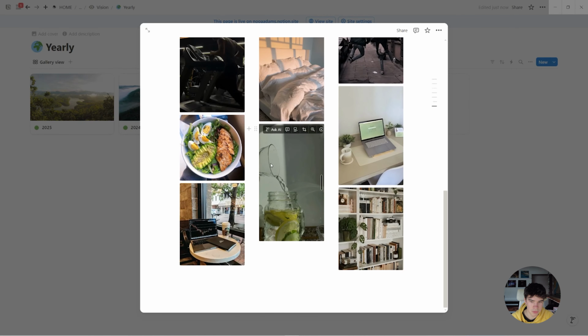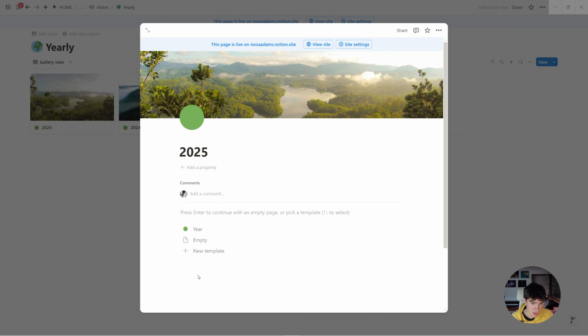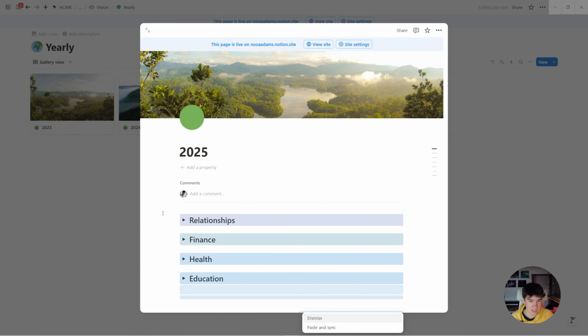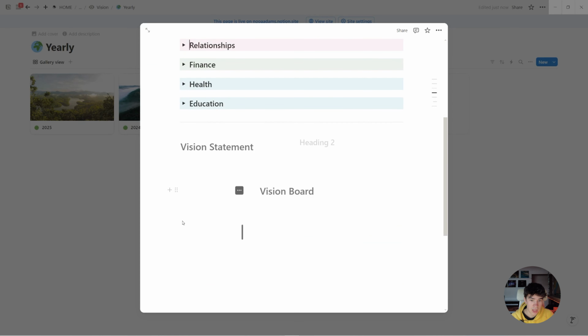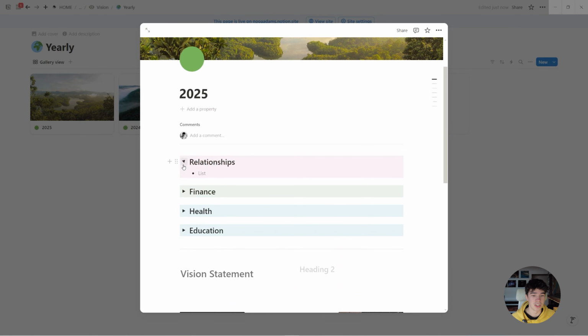Now when we pop up the template, we can go into the 2024 and you'll see my vision board and all that stuff here. So we can Control C that and then Control V that in here. There we go. And now we can go ahead and define our vision. So we can look at what we want to do in our relationships. Maybe we want to, let's think together, improve our professional network. That's also a form of relationship, I guess, like business relationships.